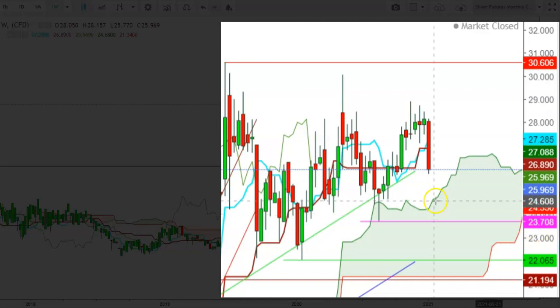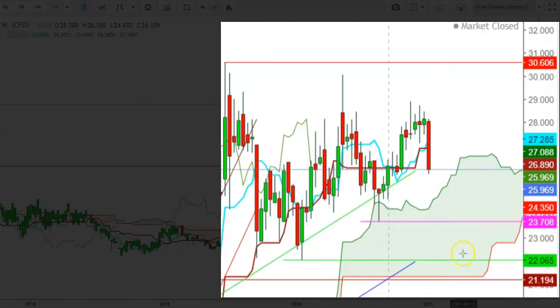Friends, here I find that if the silver futures are not able to hold above the Ichimoku cloud during the upcoming week, which is currently at the levels of $24.710, we'll see this fall continue in silver futures, where the immediate support for silver futures will be at the levels of $23.708, and here I find that if the silver futures are not able to defend this support